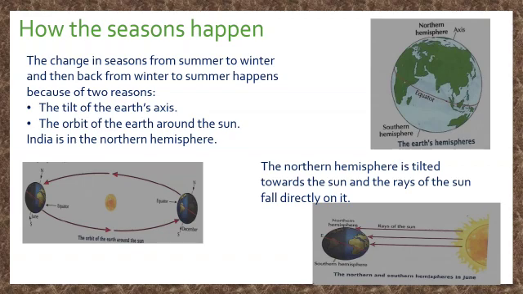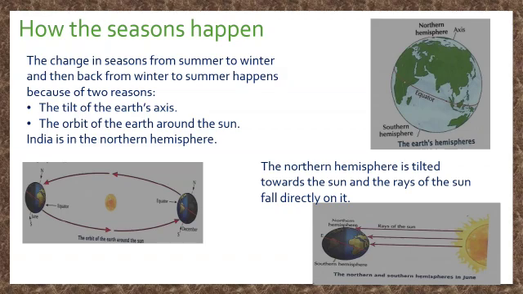How the seasons happen. The change in seasons from summer to winter and then back from winter to summer happens because of two reasons: the tilt of the Earth's axis and the orbit of the Earth around the sun. The diagram shows the tilt of the Earth's axis. It also shows that the equator divides the Earth into two halves, the northern hemisphere and the southern hemisphere. India is in the northern hemisphere.